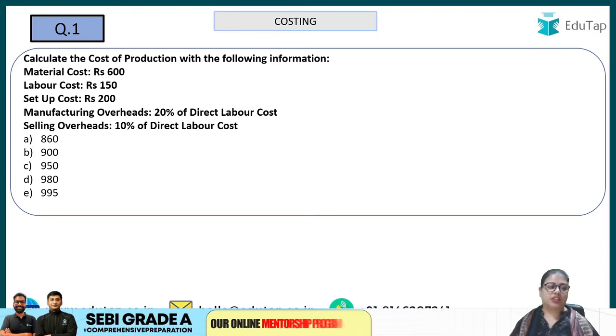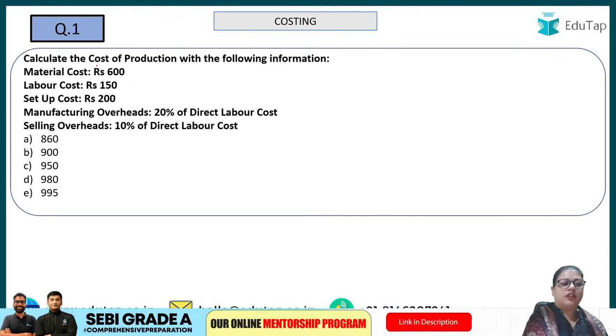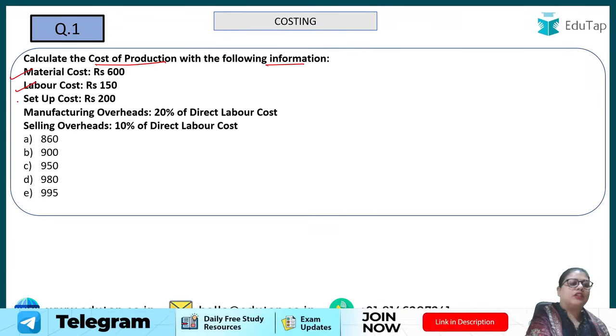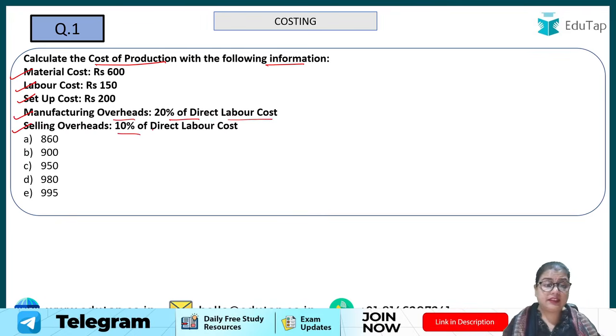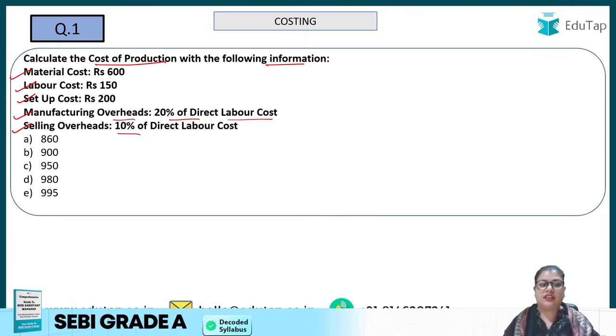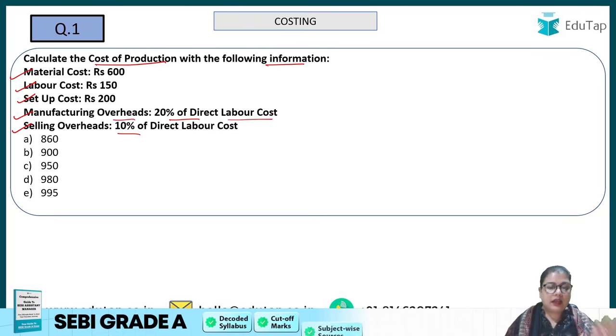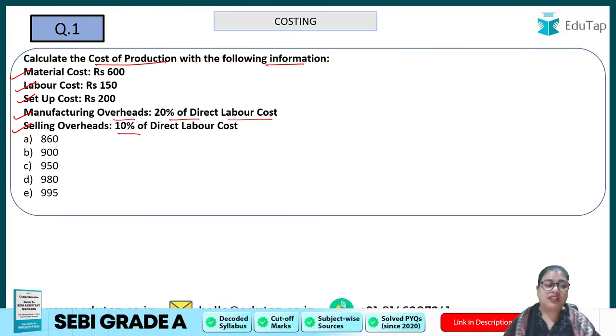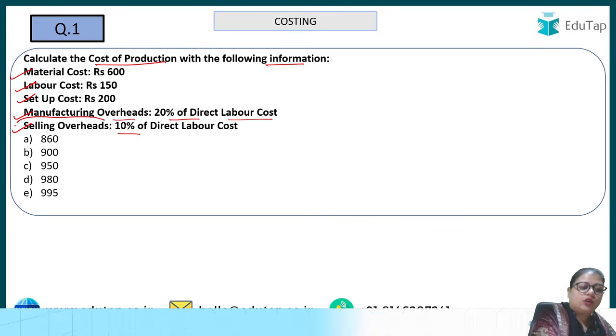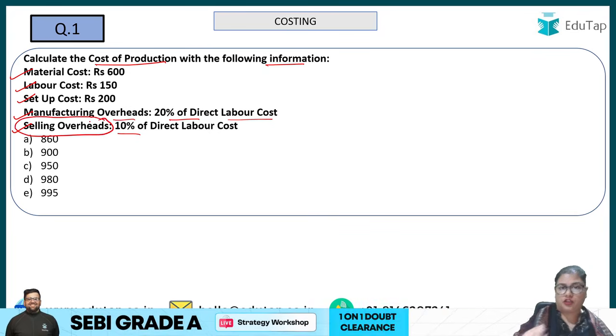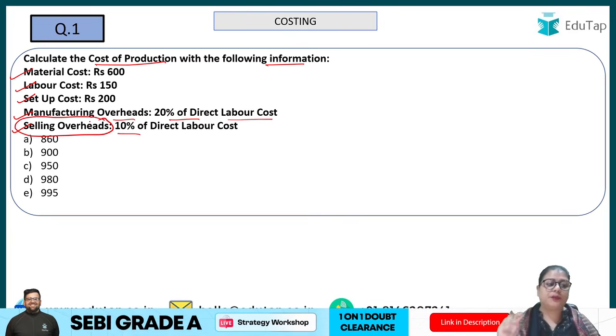So this is question number 1, that you have to calculate the cost of production with the following information: material cost, labor cost, setup cost, manufacturing overheads is given to you as 20% of the direct labor cost, and selling overheads is also given to you as 10% of the direct labor cost. Now you just pause this video, try to answer this question, and then come back to the solution, right? Now in the cost of production, we know that selling overheads is not a part of cost of production, because here I just want to find out the production cost.